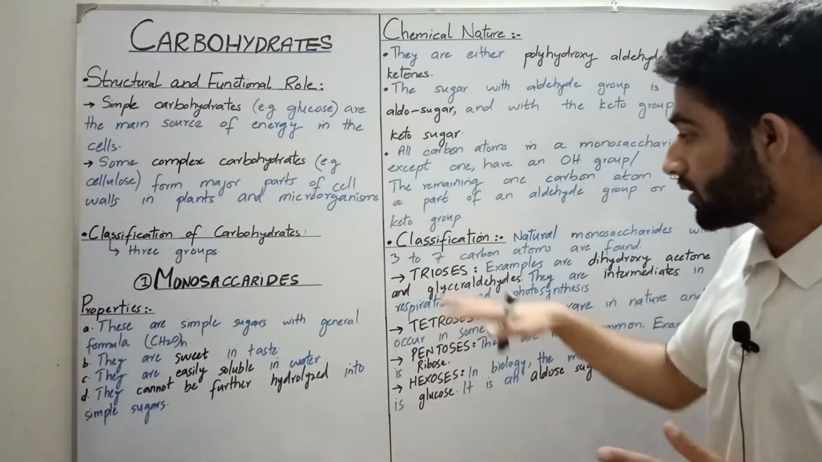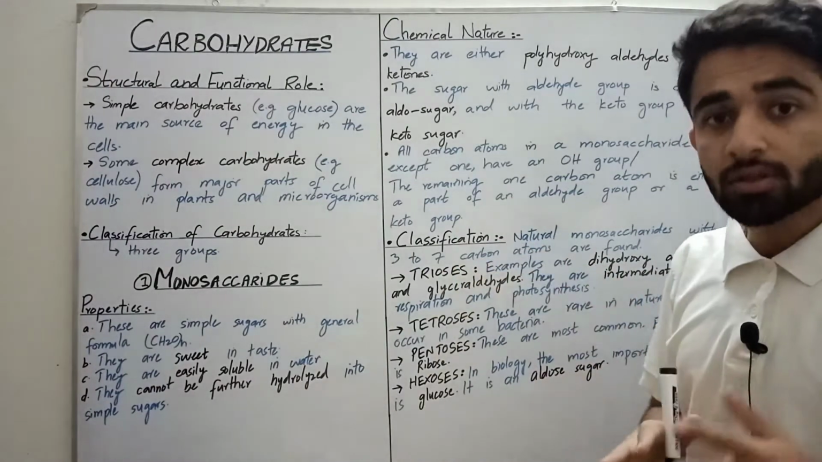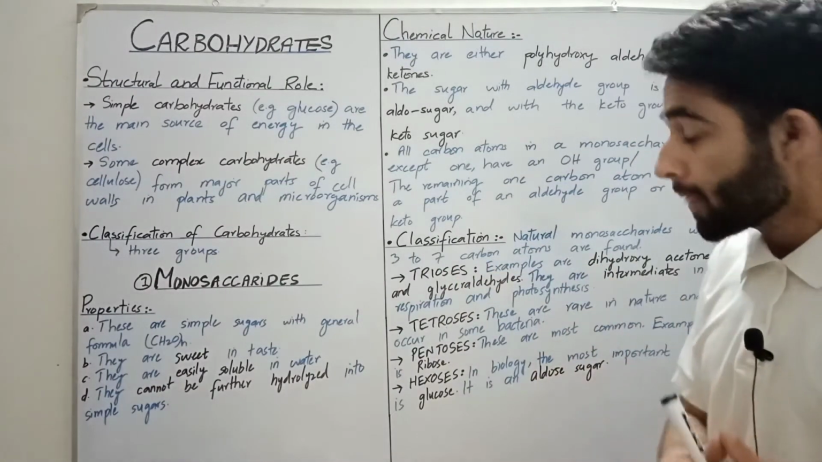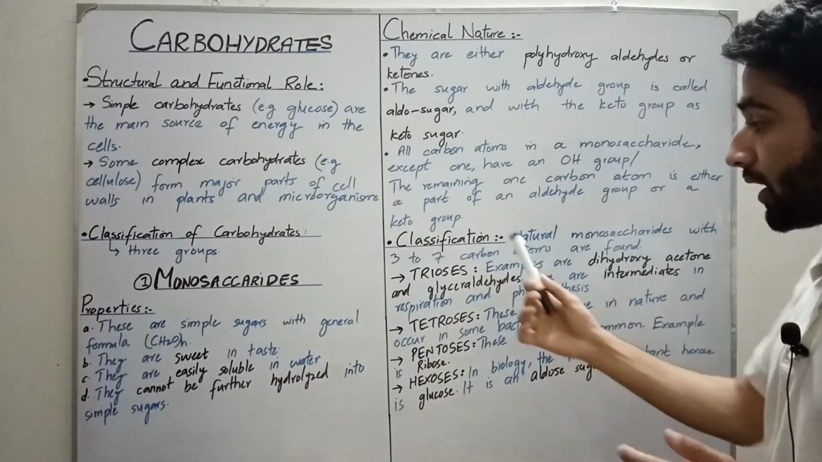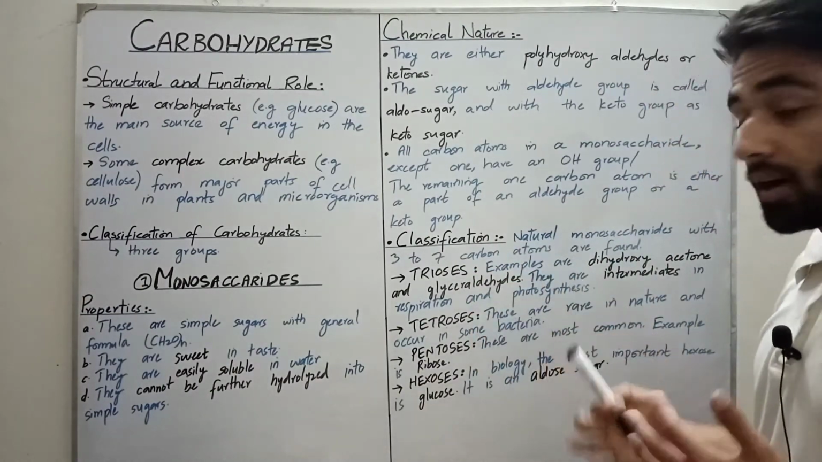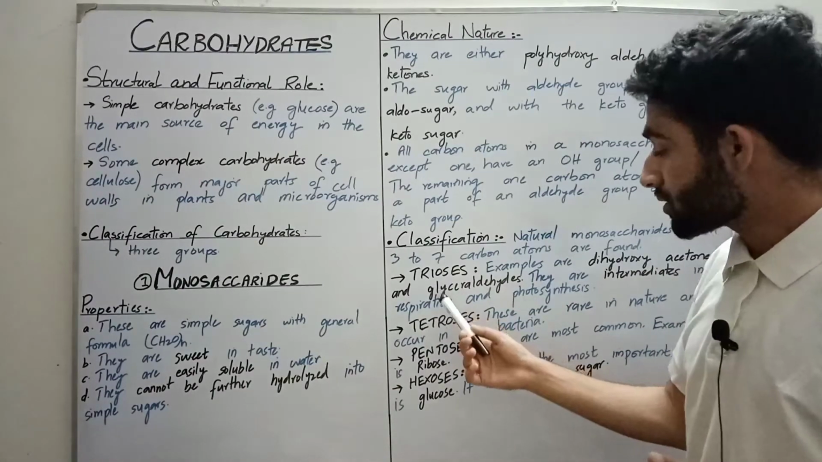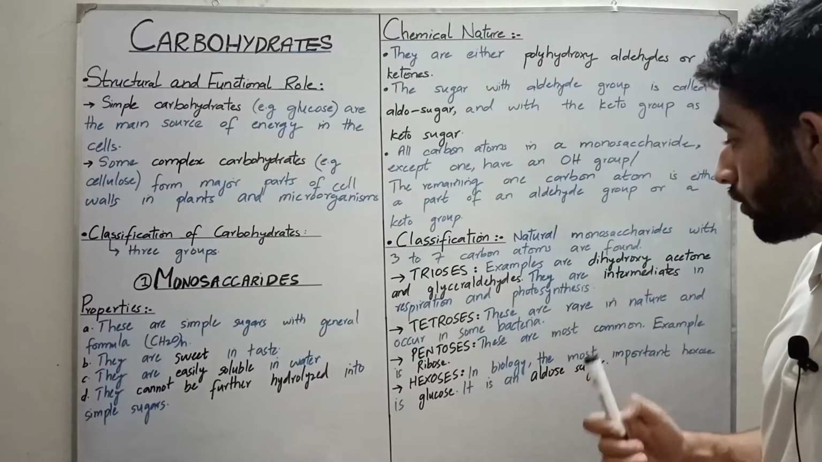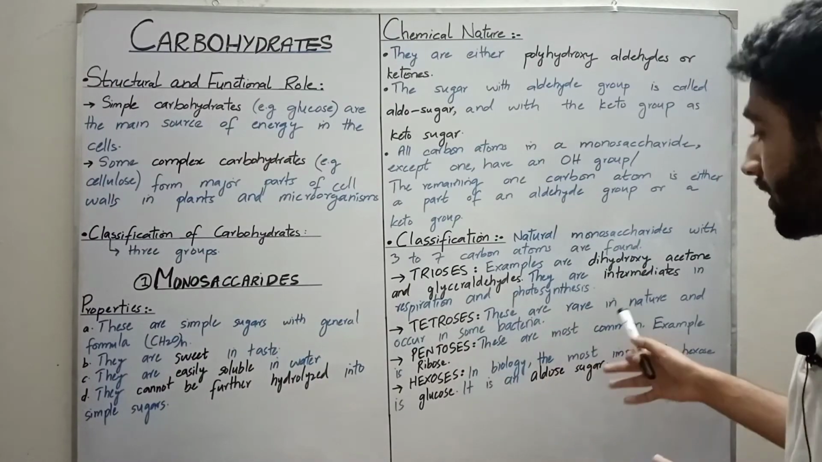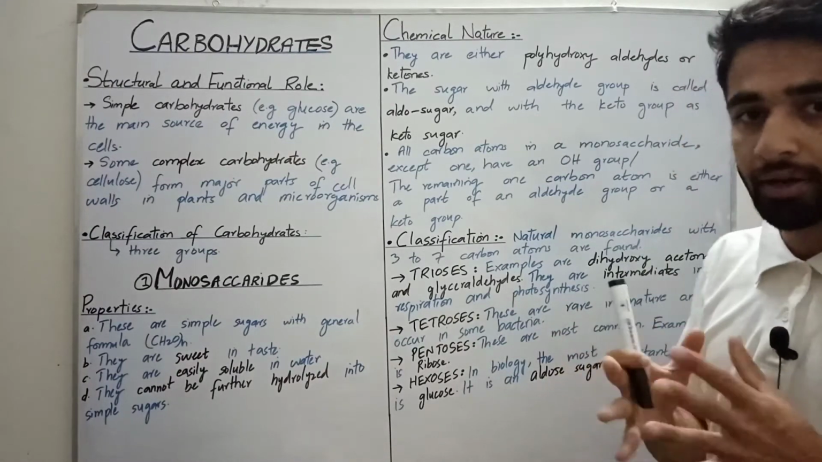The first are the trioses. The trioses have carbon number 3, and examples of trioses are dihydroxyacetone and glyceraldehyde. They are intermediates in respiration and photosynthesis. Tetroses have carbon number 4. These are very rare in nature and they occur in some bacteria.